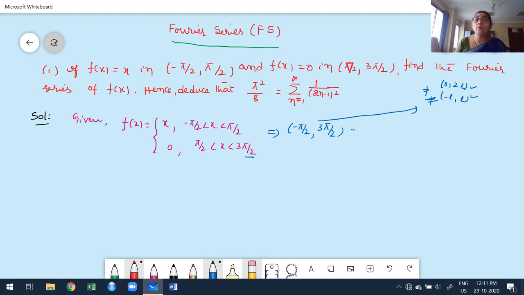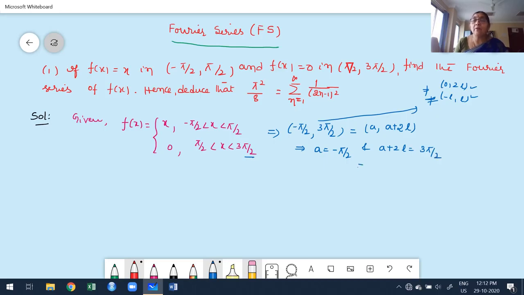In this case, we go to the general method of constructing the Fourier series. F of x is defined over the interval a comma a plus 2l. Keep in mind, whenever the overall interval is not in the first case or the second case, you have to go for the general definition of the Fourier series. Our interval is a comma a plus 2l. Equate that to the lower and upper limits. What do we get? A is equal to minus pi by 2 and a plus 2l is 3 pi by 2. From that we get very easily my L value.